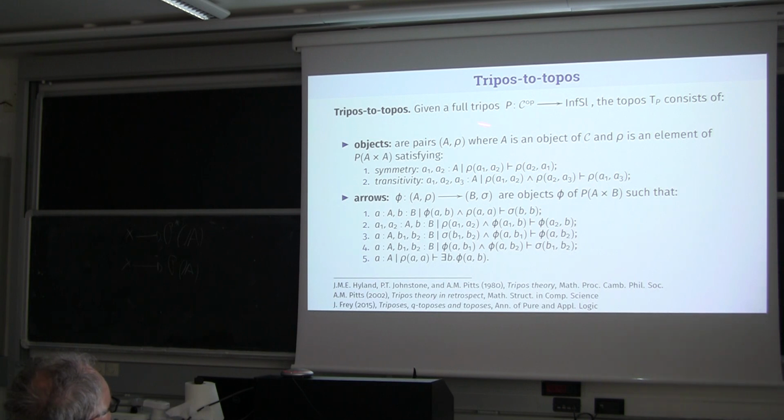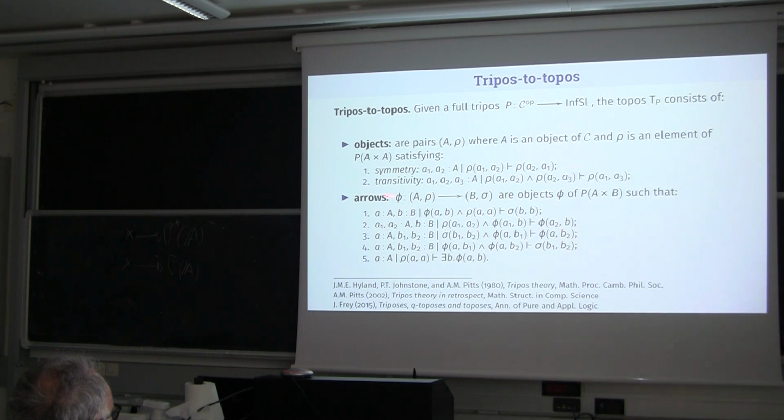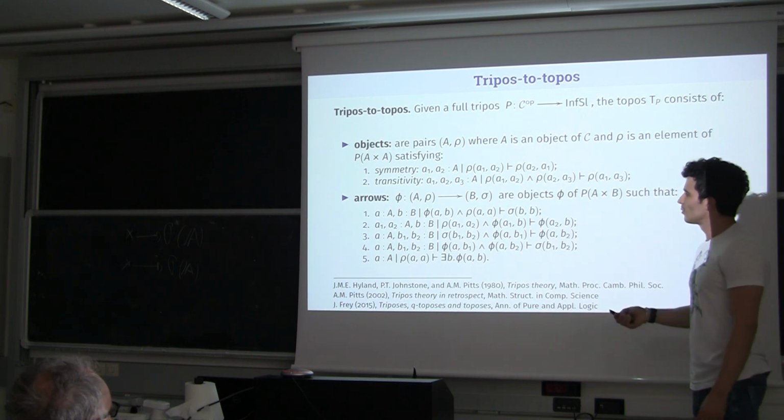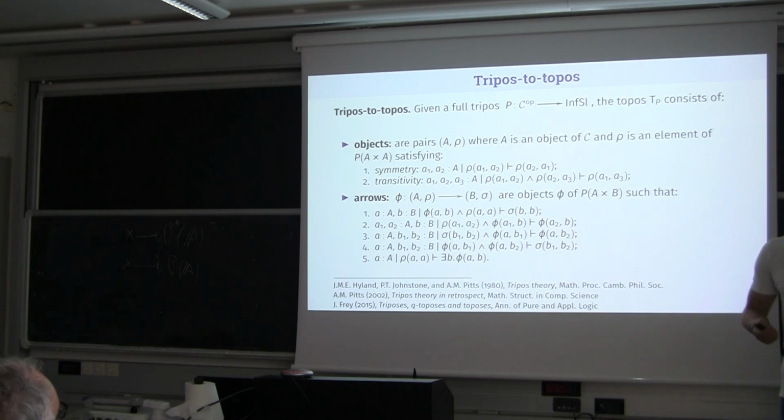If we have a full tripos, we can define a topos in this way, using this notation. The objects of this category are pairs, where this is an object of the base, and this is essentially a relation satisfying these two conditions. And now an arrow in this category is essentially a relation which is functional and entire, that is total, with respect to these two relations. So this is, roughly speaking, the idea.